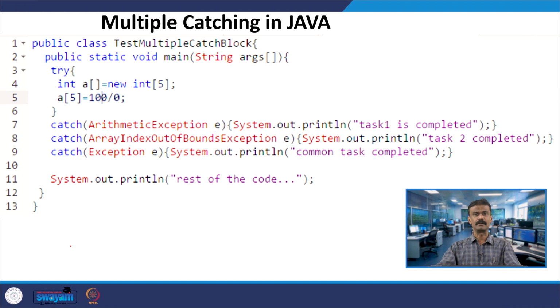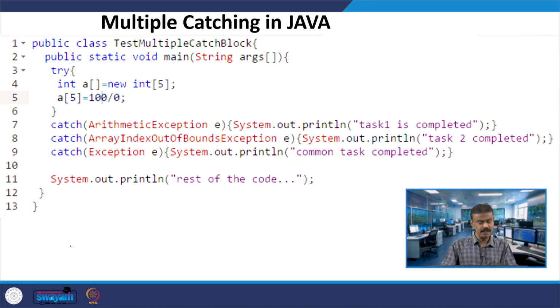Suppose in cricket the batsman is hitting, and only one fielder catches the ball, correct. In a similar way, you have multiple catch functions, but only one will be executed.